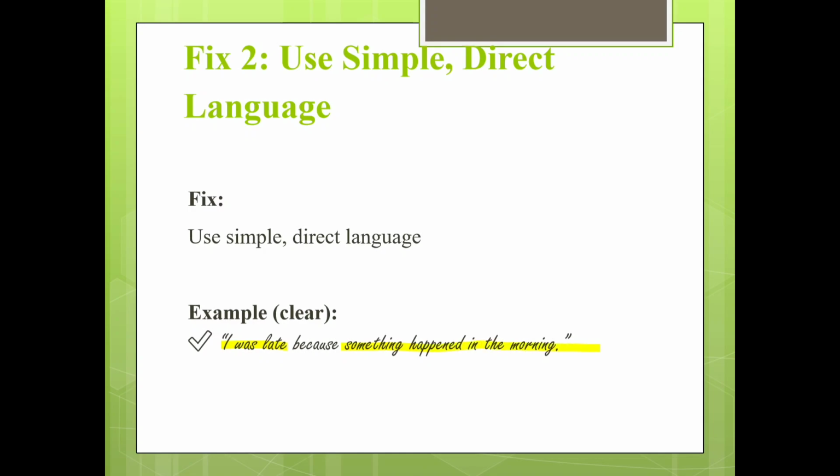So you don't need to go on and elaborate on that something. Just saying something happened is enough for the reader to follow the sentence and understand it. So, as you see, it expresses the same meaning but much clearer.